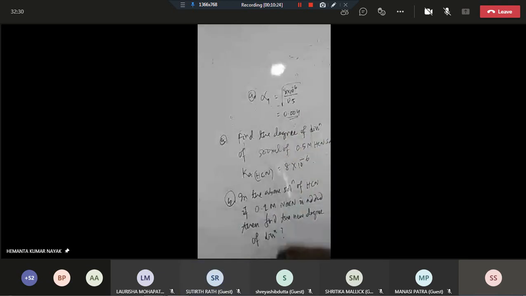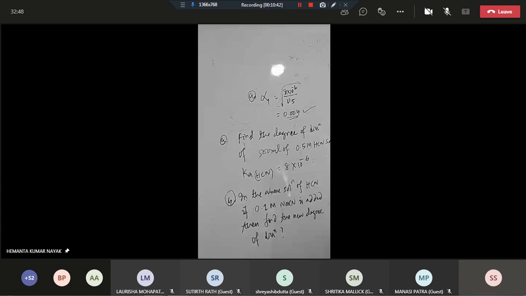So this value is very, very small, and here the value of alpha can be ignored with respect to 1. Therefore, this expression is correct to determine alpha. Yes or no? Okay, so this is alpha 1.